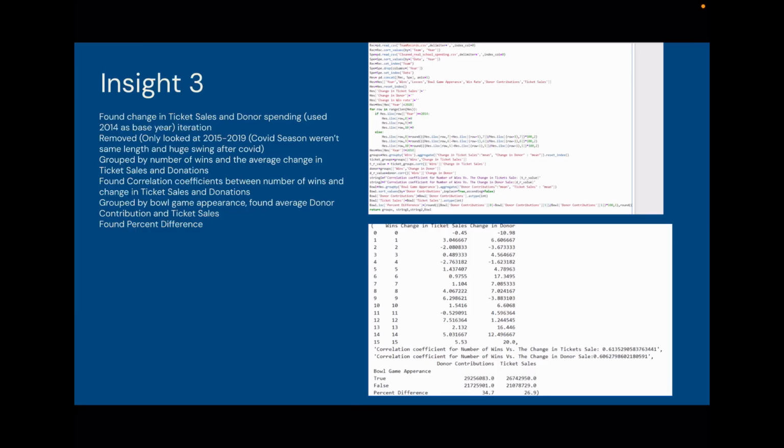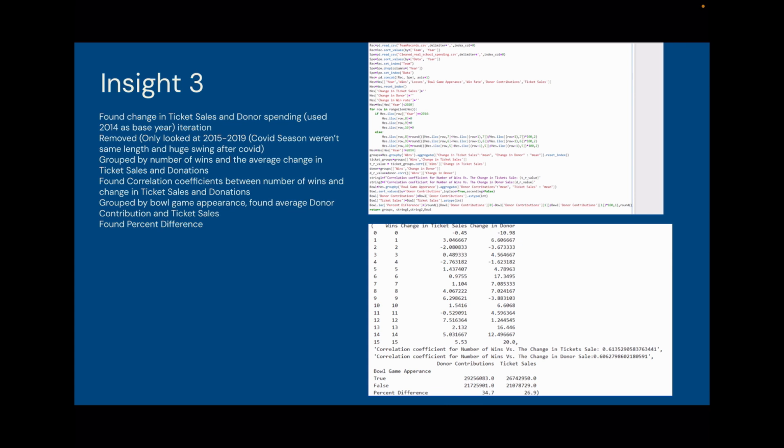For our third insight, we found the change in ticket sales and donor spending from each year, and we used 2014 as our base year. And then we only looked at years 2015 and 2019. We did this because COVID had significant impacts on both funding and how many games were played, so it was inconsistent with the rest of the season. Then we grouped by the number of wins and the average change in ticket sales and donations. We found the correlation coefficient between the number of wins and the change in ticket sales and donations.